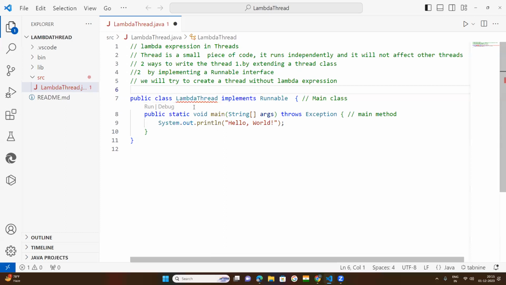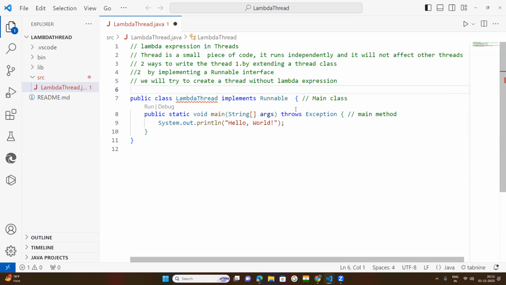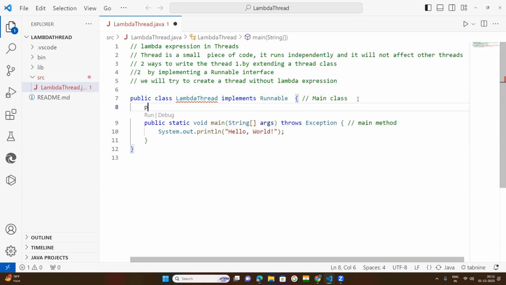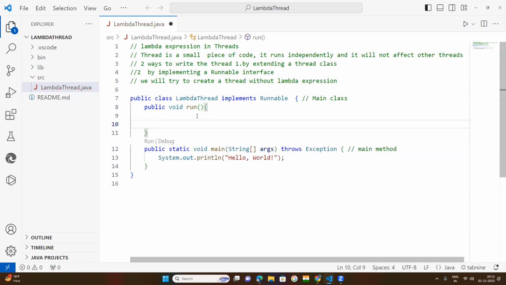This is my class name, and it implements the runnable interface. Now under this, I'm going to write a method that is public void. Void means this method will not return anything. The method name is run, and a method is always suffixed with brackets. Then you open and close braces. Within these braces, put a statement.